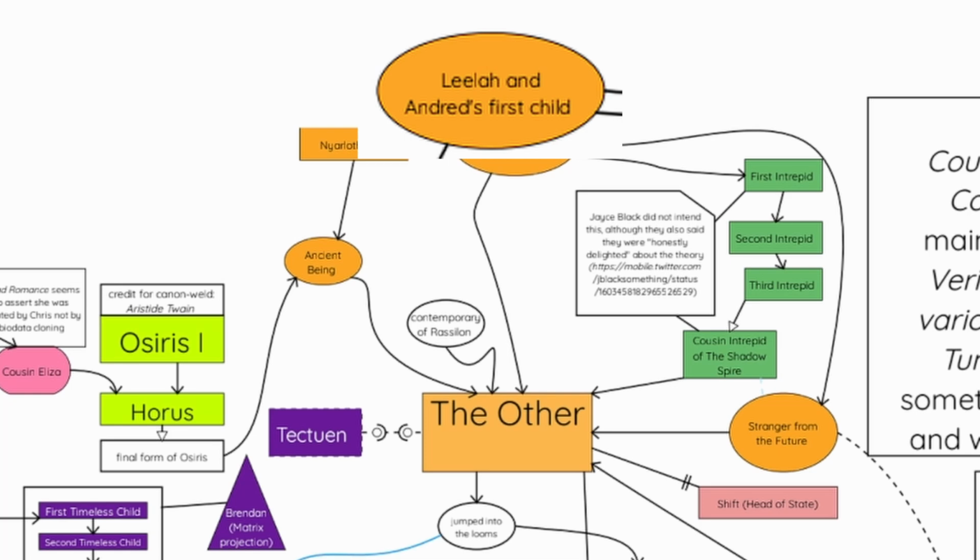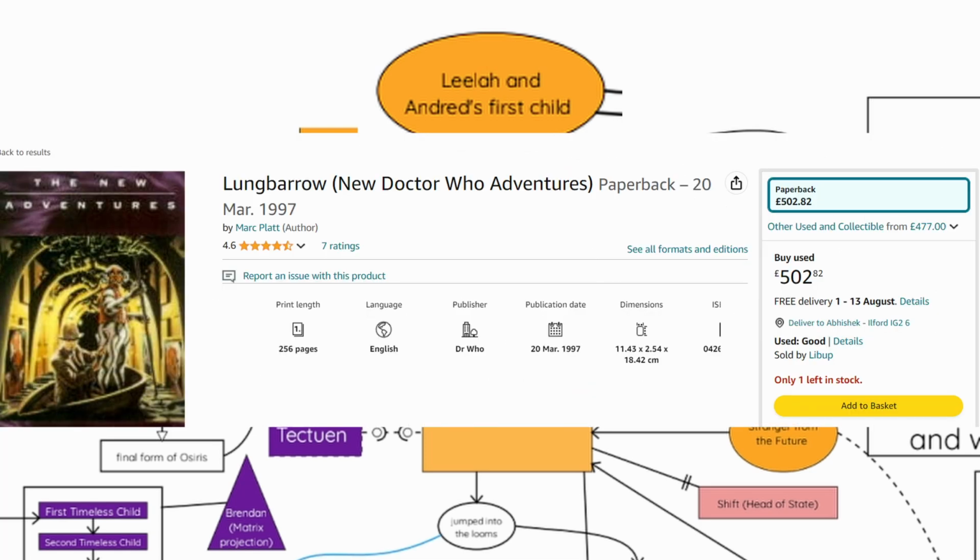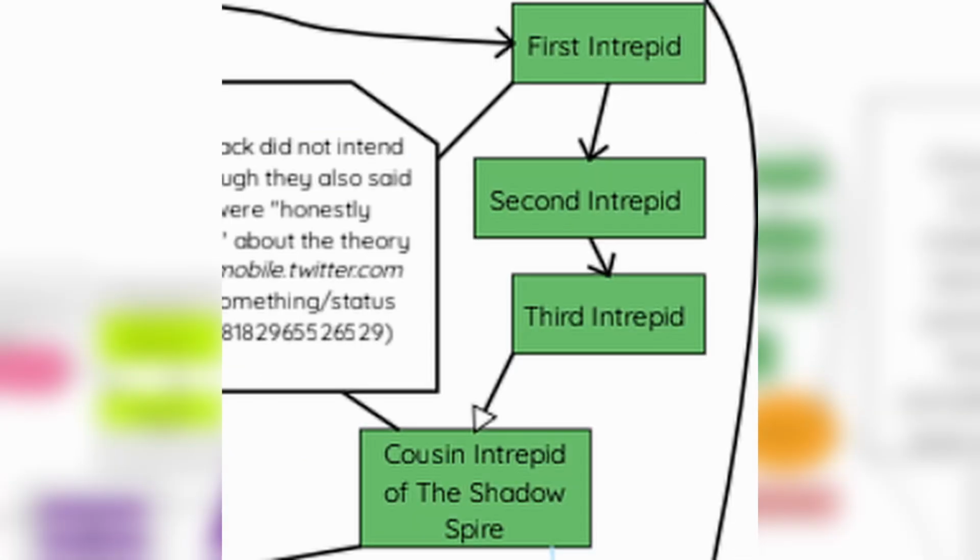There's a lot more in that book. It's very complicated. I tried to find it on Amazon. It's like £500. I'm not even lying. It's the most ridiculous expensive thing you can find. First Intrepid. I'm pretty sure that's that faction paradox thing. I don't know, maybe.